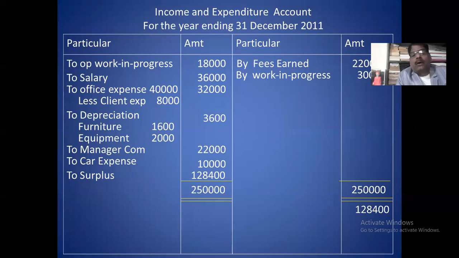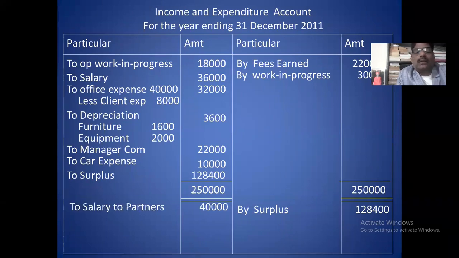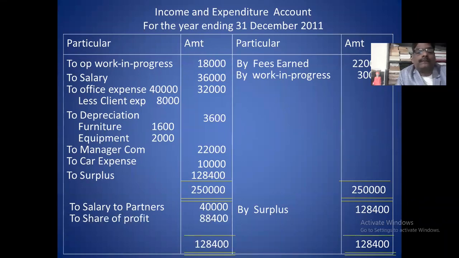So the second part is profit and loss appropriation account. You take this profit on the credit side. And on the debit side, you take the remuneration given to partners. Remuneration to partners may be salary, commission, bonus, interest on capital, like that. In this problem, only salary is there. So you take the partner salary 40,000: first partner 20,000, second partner 20,000.